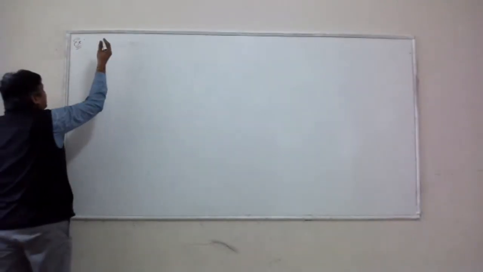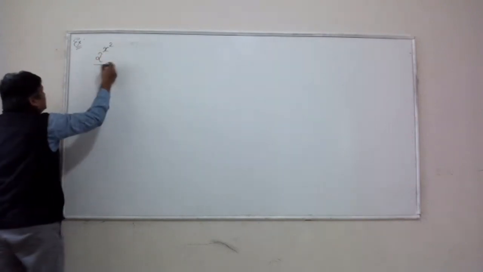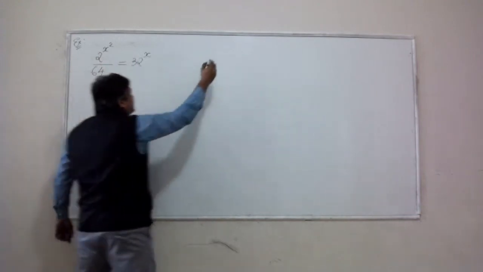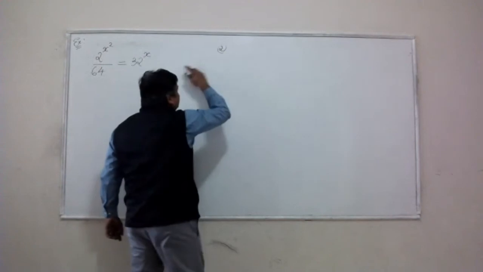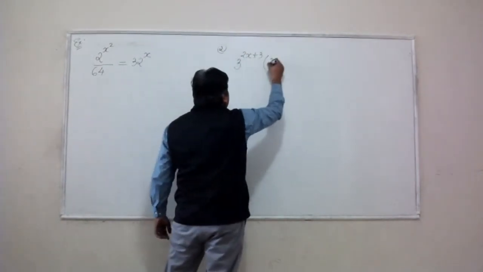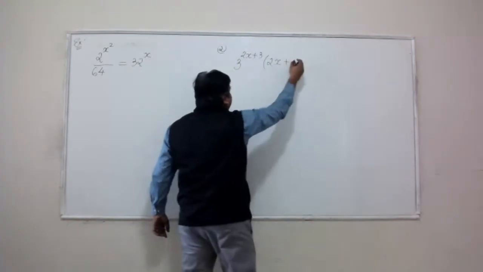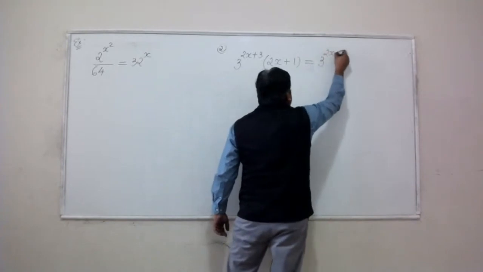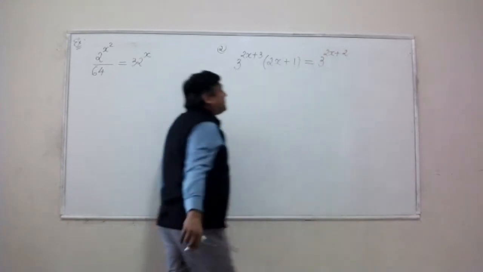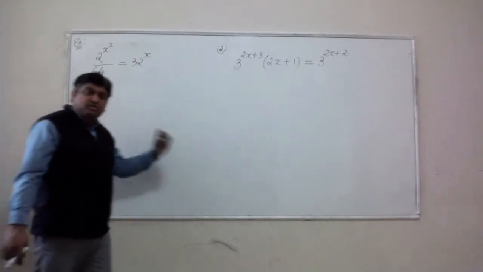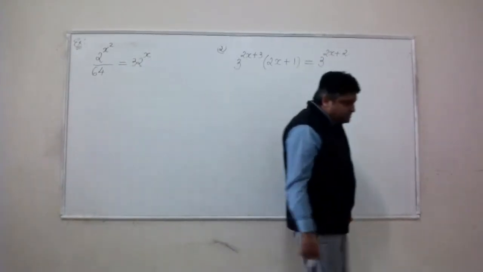Let's say I would like to solve this exponential equation: 2 to the power x squared over 64 equals 32 to the power x. And here is the next one: 3 to the power 2x plus 3 times 2x plus 1 equals 3 to the power 2x plus 2. Okay, let's try to solve these two exponential equations.